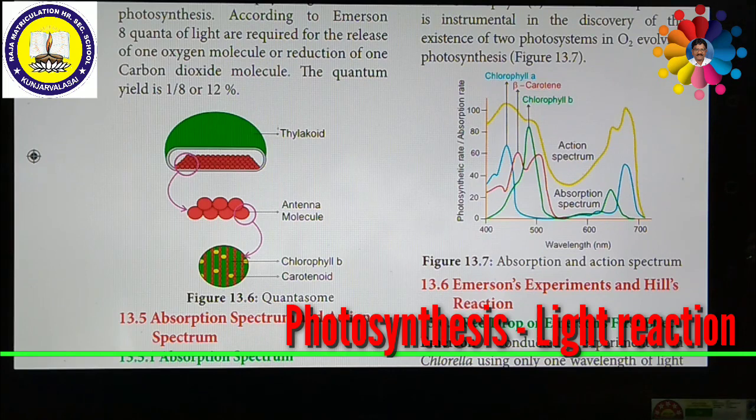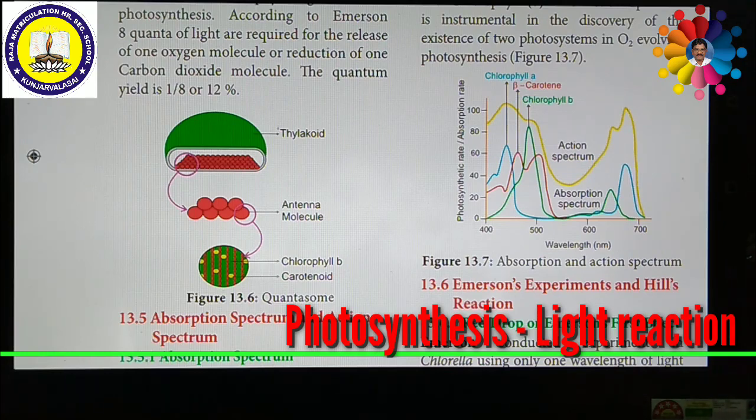Or transmission. So all the pigments absorb different wavelengths of light, and a curve is obtained. Look at the right side picture. The curve is obtained by plotting the amount of absorption of different wavelengths of light by the pigment. It is called the absorption spectrum. This graph is showing the absorption spectrum.